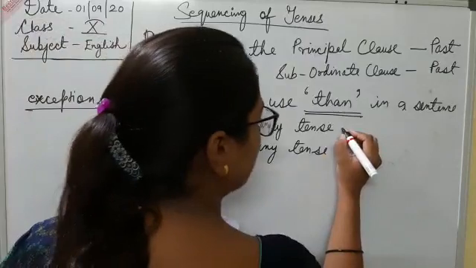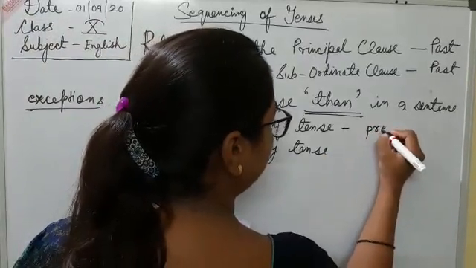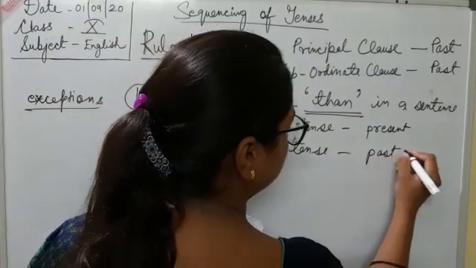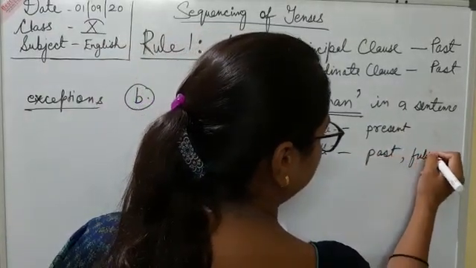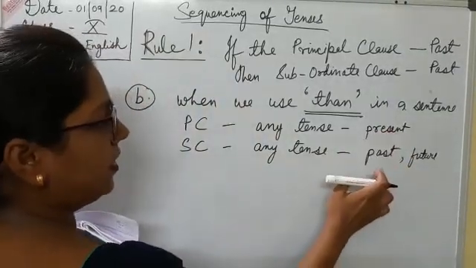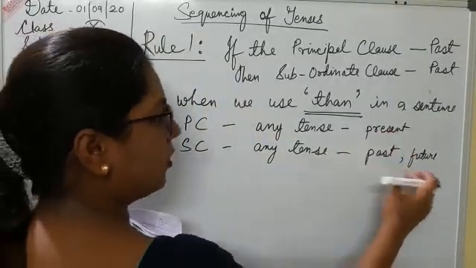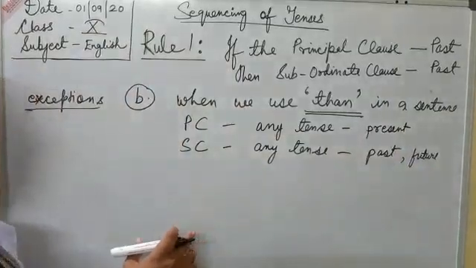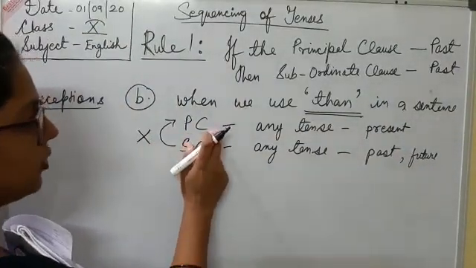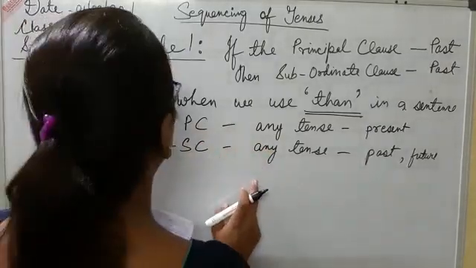For example, if it is in present, it can be in past or future, or else if it is in past, it can be in past, present or future, this way. It can be any tense.